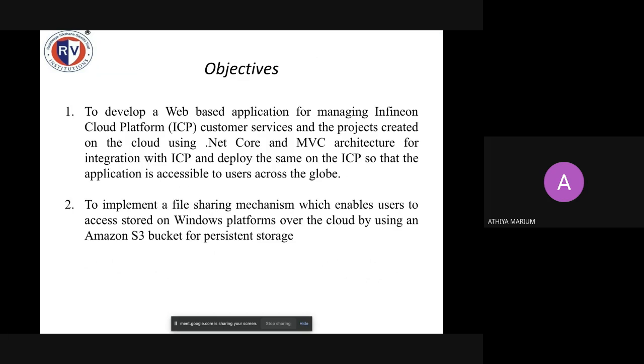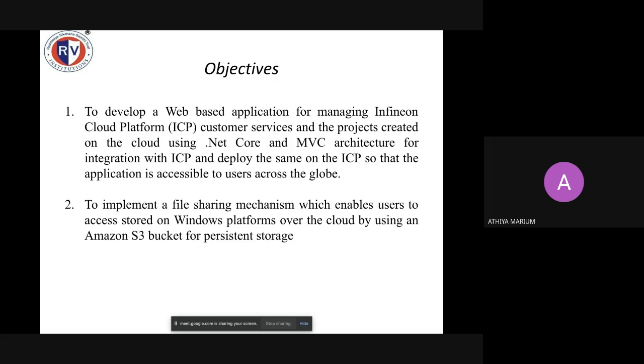So the objective, the main purpose of this project: the Infineon Cloud Platform, which is their in-house cloud platform, has a lot of clients coming in every day. So the managers who manage these interactions with the clients and give support to the clients find it very difficult to handle all the data of the customers and keep track of all the interactions that they had with the customers.